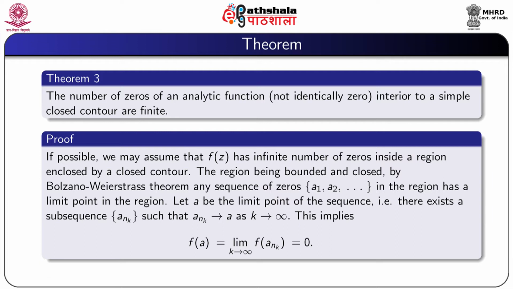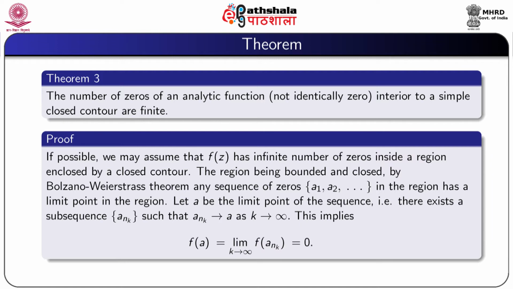The region being bounded and closed, by the Bolzano-Weierstrass theorem, any sequence of zeros a1, a2, etc. in the region has a limit point in that region.